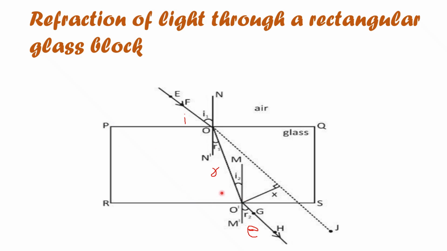Now again, the refracted ray gets refracted when it goes from denser to rarer medium, and it bends away from the normal. Again there is a refraction happening here, and the ray of light comes out of the glass block. It bends away from the normal due to refraction. Now I hope this is clear.